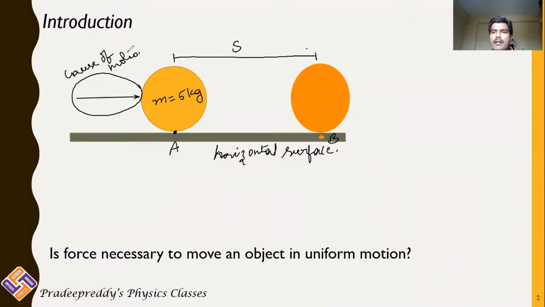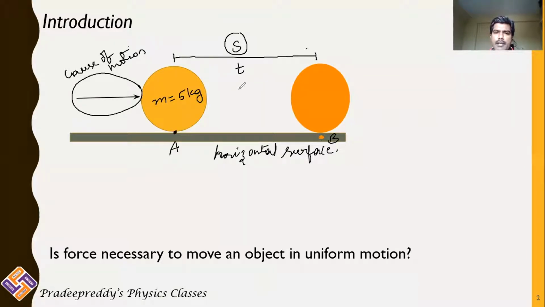If you are not pushing or pulling the body, it would remain as it is in its own position A. But when you apply some force by an external agent, it can be any force. You may push it, you may pull it somehow. Because of that, this 5 kg mass has some displacement and reaches from position A to position B. In the previous chapters, we were only concerned with this displacement, how much displacement it takes, and in how much time it travels.